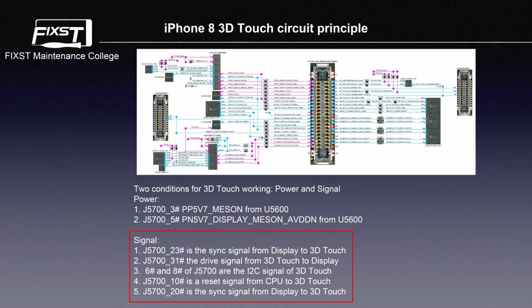3. Pin 6 and pin 8 of J5700 are the I2C signal of 3D touch. 4. J5000 pin 10 is a reset signal from CPU to 3D touch. And 5. J5700 pin 20 is the sync signal from display to 3D touch.